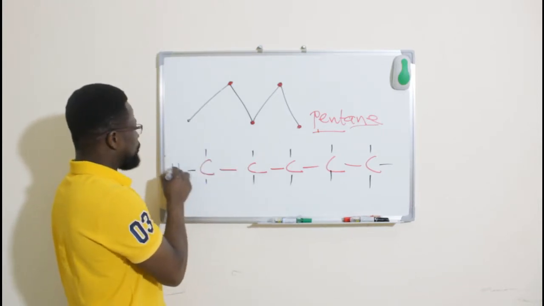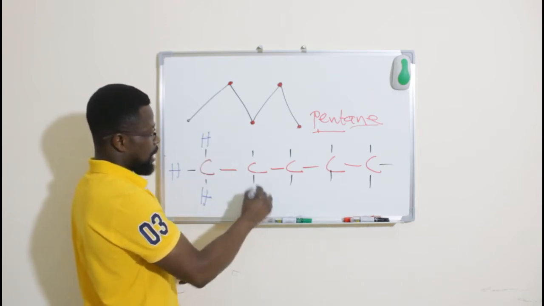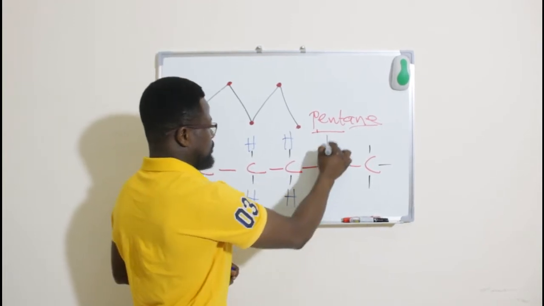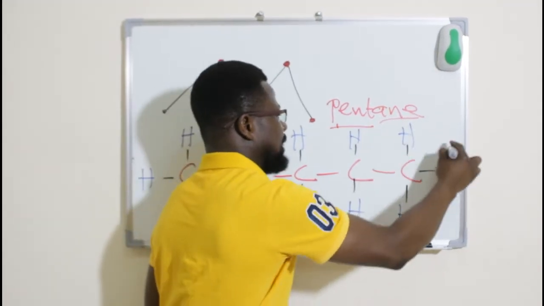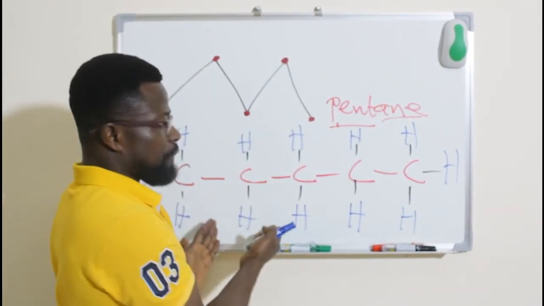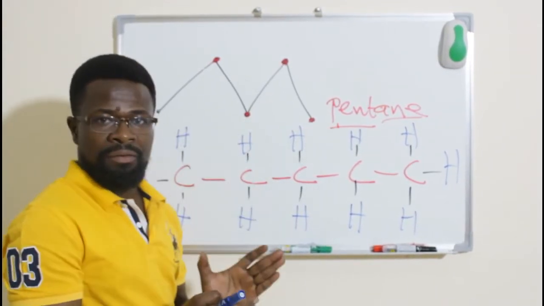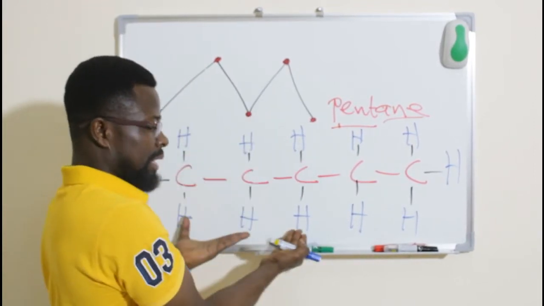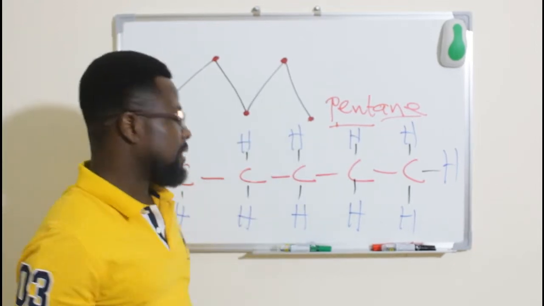So we can put a hydrogen here, a hydrogen here, and so on, and this completes the structure. I know this is what most of you are familiar with, but this is the same as the structure that we have here. So when you see something like this, it simply implies this, which is pentane.